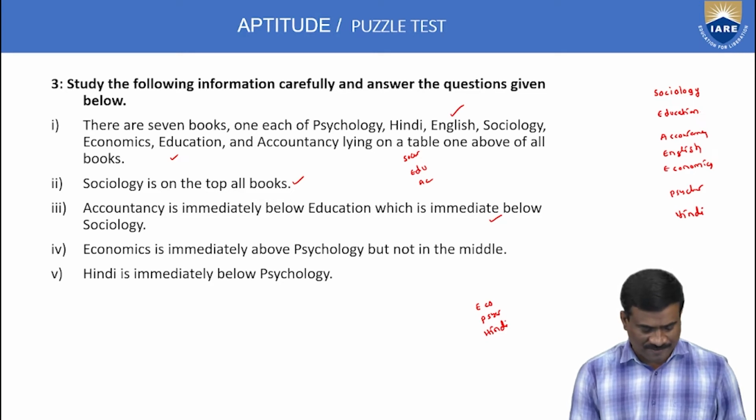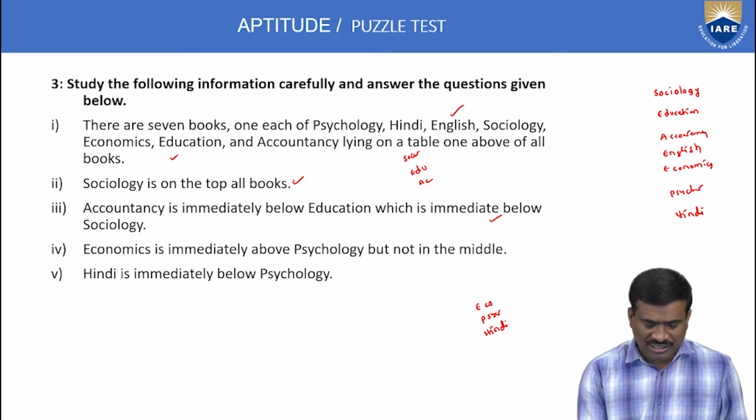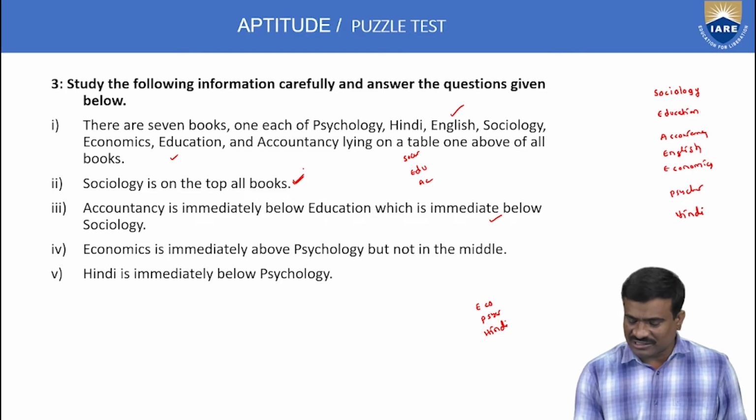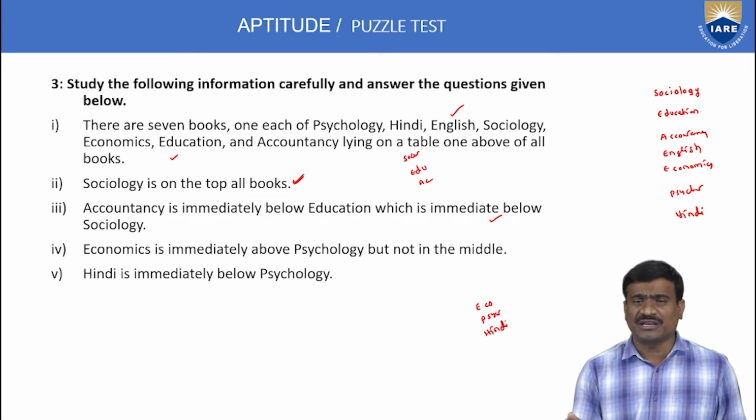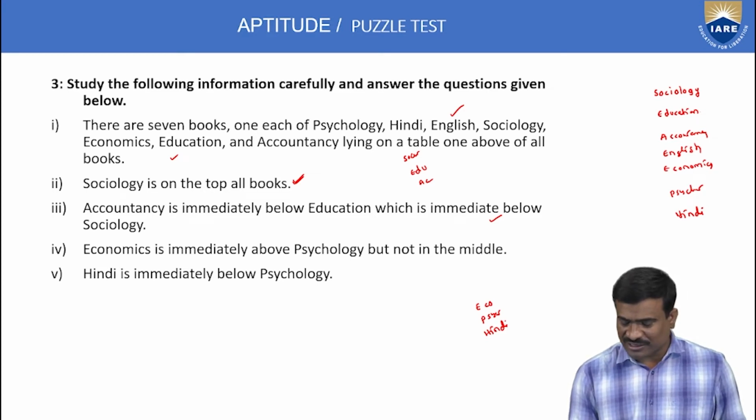This one is very simple. First statement: sociology is on the top of all books. That is correct. Accountancy is immediately below education, which is immediately below sociology. Correct. Economics is immediately above psychology, but not in the middle. The middle subject is only English, because the remaining subject information is completed. Next, Hindi is immediately below psychology. Below psychology only Hindi. This is the descending order, first one top to bottom.